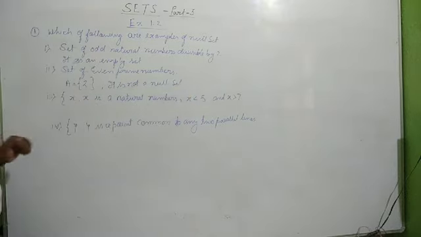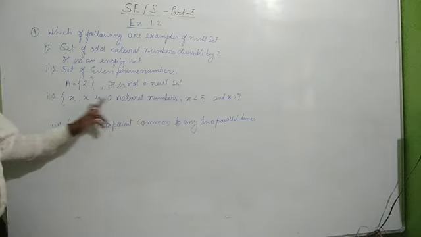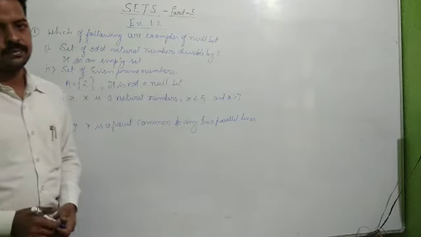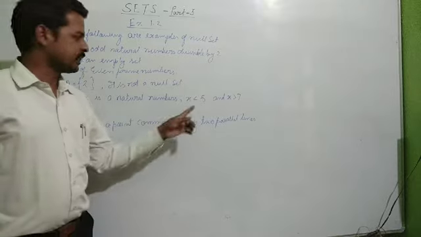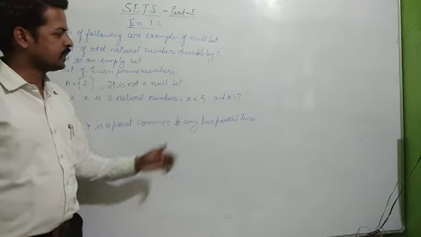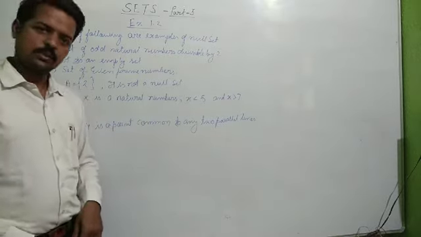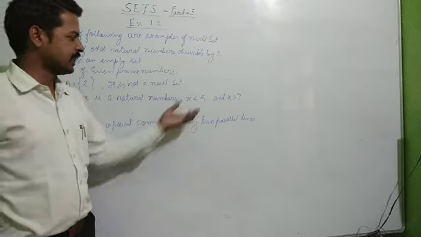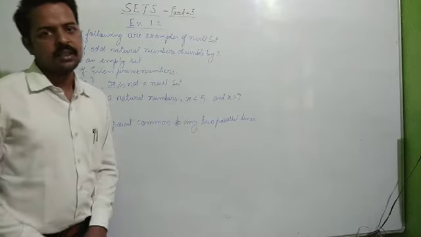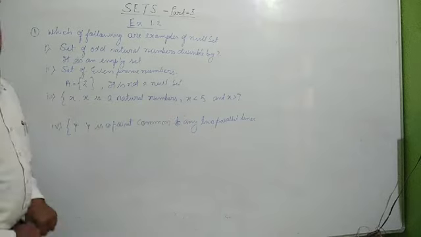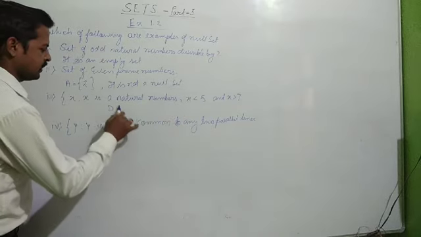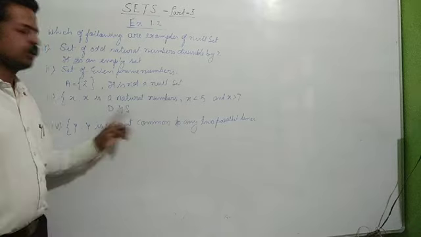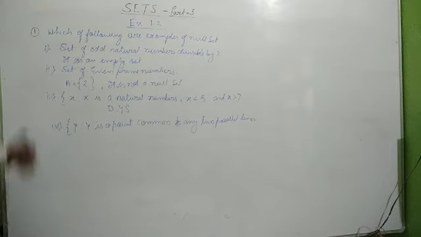Now let us see the third question. x such that x is a natural number, x less than 5 and x greater than 7. We have to find a natural number which is less than 5 and which is greater than 7. Now it's on you. Think about such a number which is less than 5 and greater than 7 and write the answer. You have to solve this question by this method. I hope you all know that method. Do it yourself. Now let's see the fourth question.